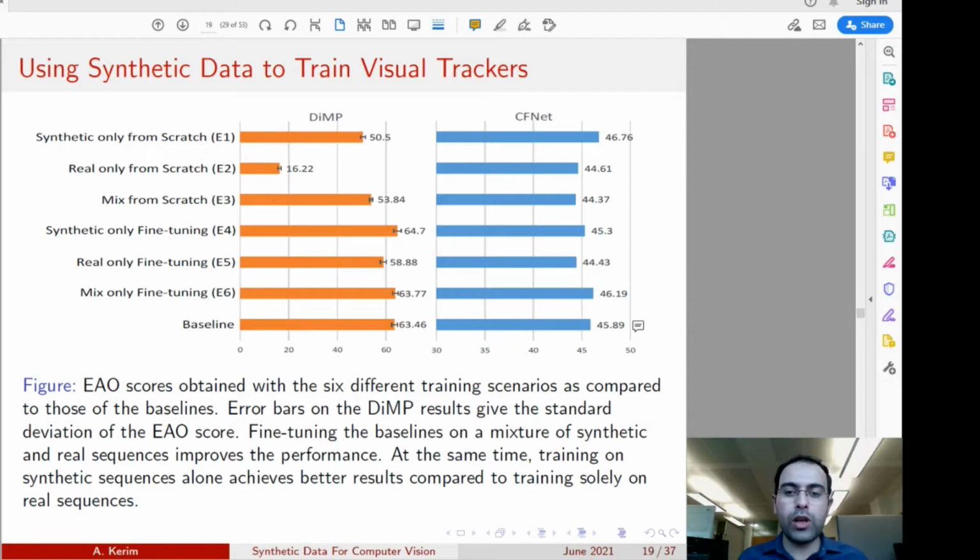At the same time, we report the results of the baselines of these two trackers. As you can see from this plot, fine-tuning the baselines on a mixture of synthetic and real sequences improves the performance. At the same time, training on synthetic sequences alone achieves better results compared to training solely on real sequences.